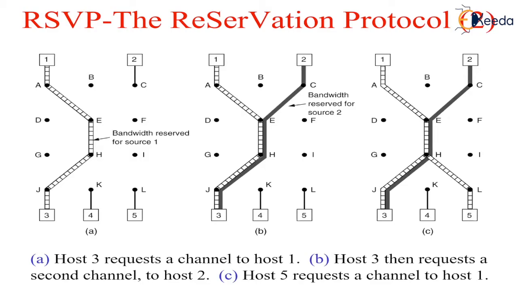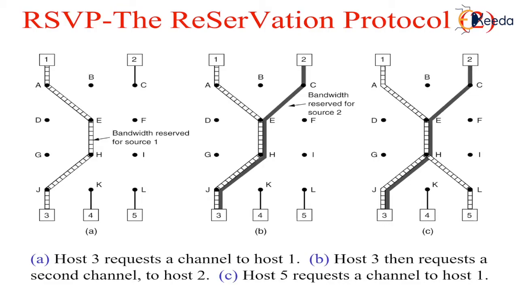Once the receiver has reserved bandwidth, it can switch to another source and keep that portion of the existing path that is valid for the new source. If host 2 is transmitting several video streams, for example, host 3 may switch between them at will without changing its reservation. The routers do not care what programs the receiver is watching.